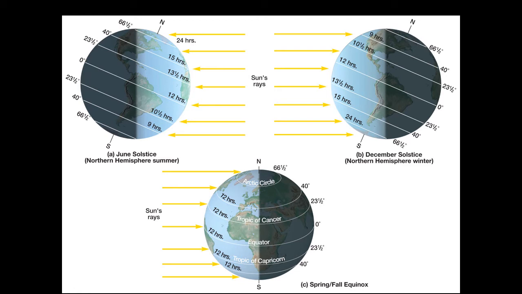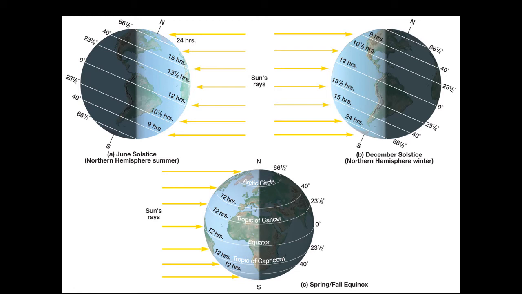During June solstice, when we have the longest day or the Dakshinayan starts, the equator has 12 hours of day, but all the other regions have 13 and a half hours, 15 hours, 24 hours, which are comparatively more.